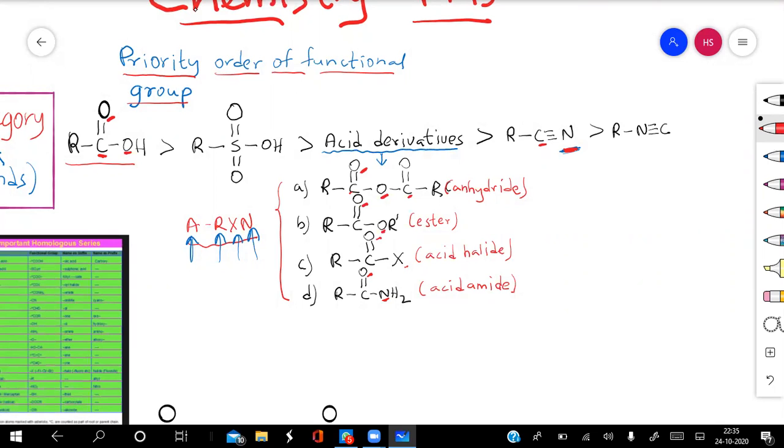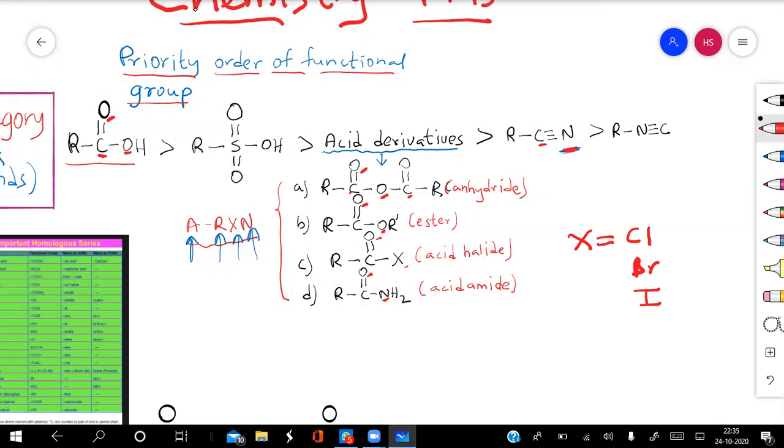Here one is oxygen, which is the second most electronegative atom, but halogen is not as electronegative as oxygen, because halogens are chlorine, bromine, or iodine. When you compare the electronegativity of these halogen atoms with oxygen, they have a lower electronegativity. So this will be position number 3 among these acid derivatives of carboxylic acid.